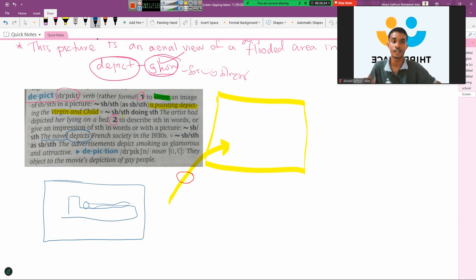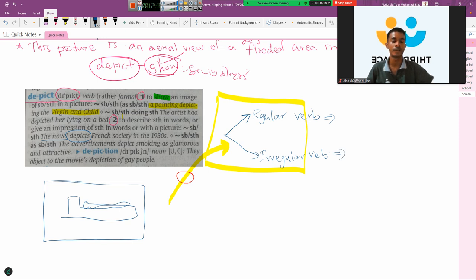So here when we study a verb, we have to consider if that is a regular verb or irregular verb, right? So I'm just giving an overview of the classification of verbs. We have two types of verbs, regular verbs and irregular verbs, right? So regular verb means the past tense and past participle end in ed, right?